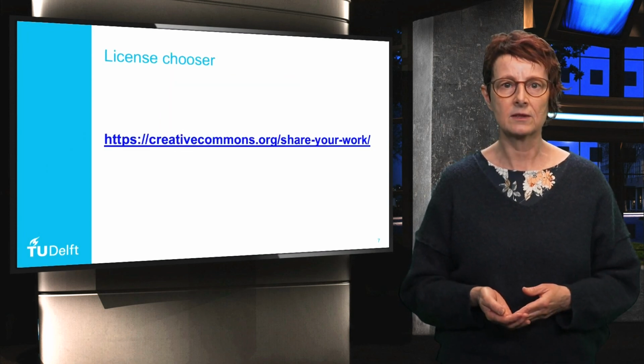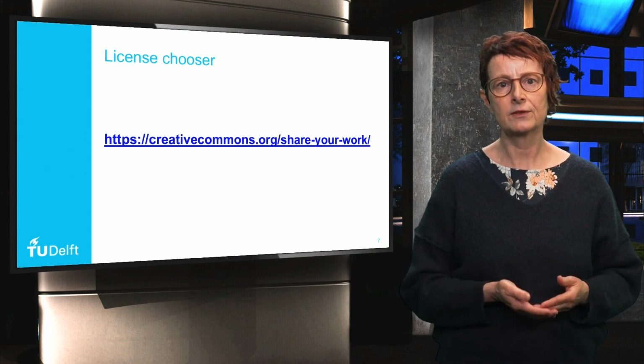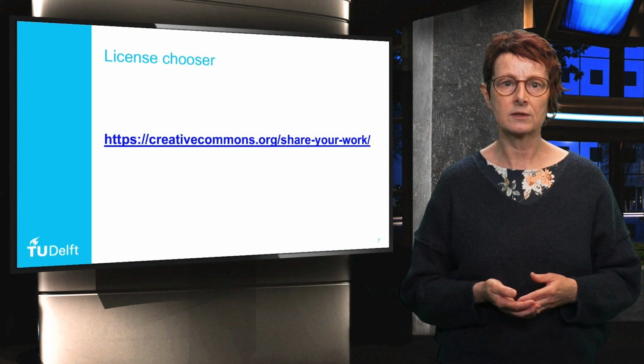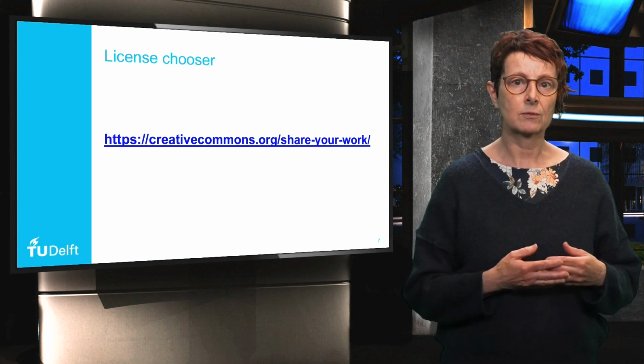When the license is not selected by a journal, it can be difficult to choose one. Consult in that case the Creative Commons website to understand the permissions that you give and the rights that you retain.